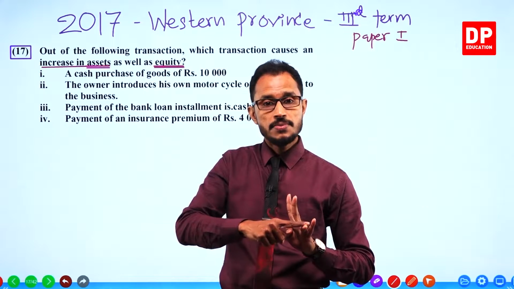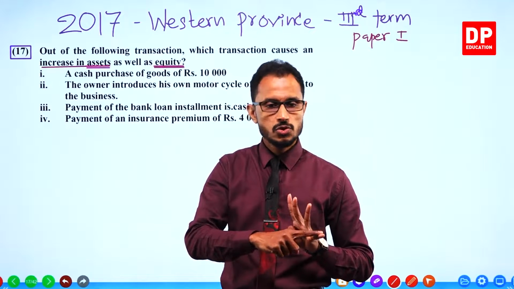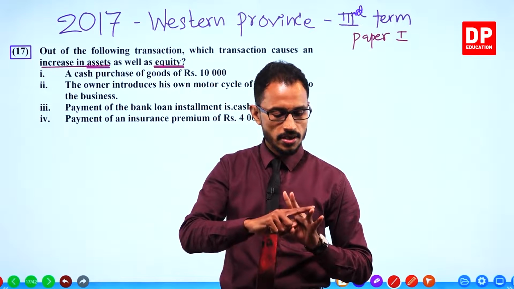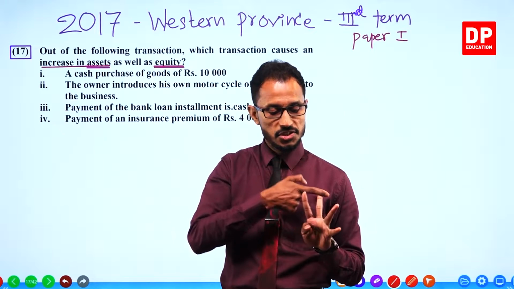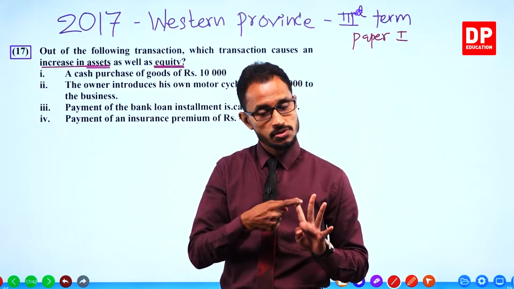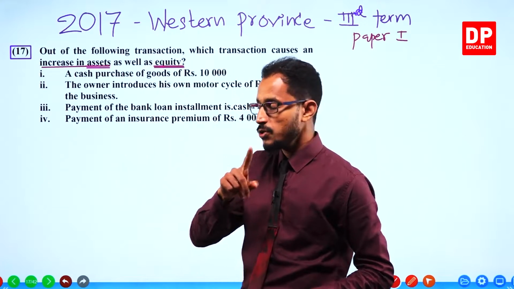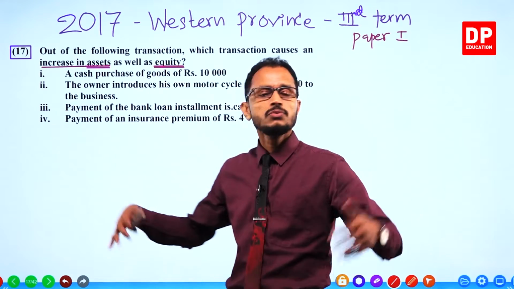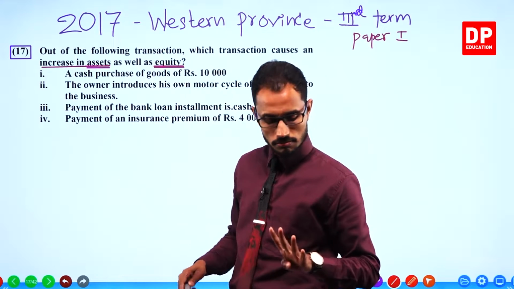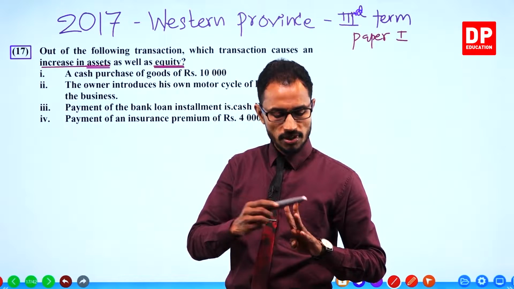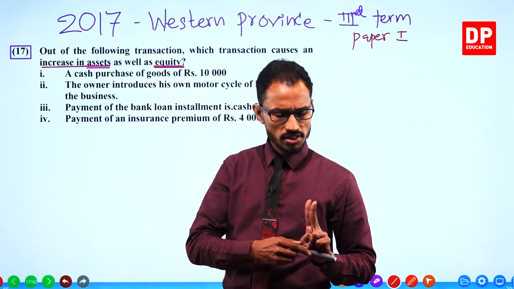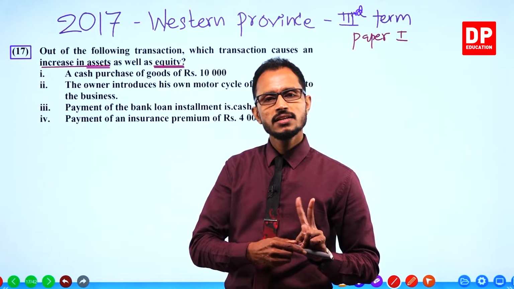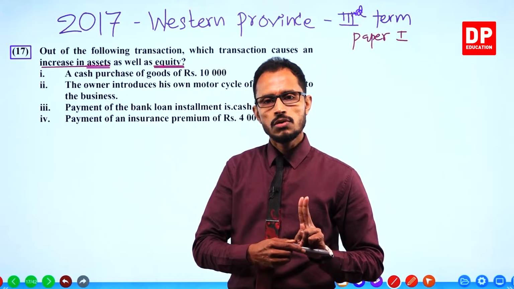Drawings decrease equity, and losses or expenses decrease equity. Additional capital and incomes increase equity. So you have to select the transaction with either an additional capital or an income, not the decreasing ones.